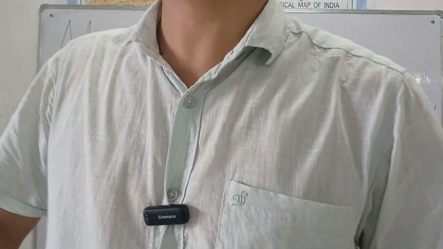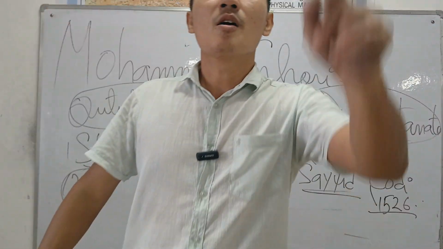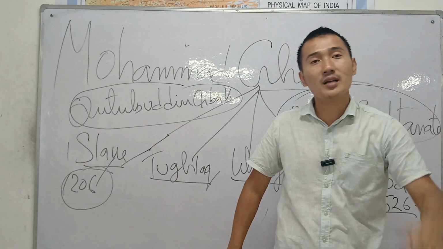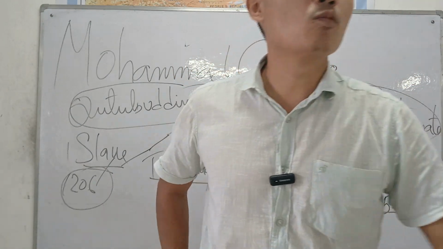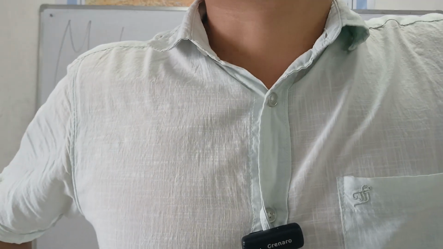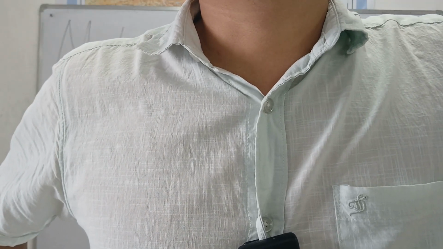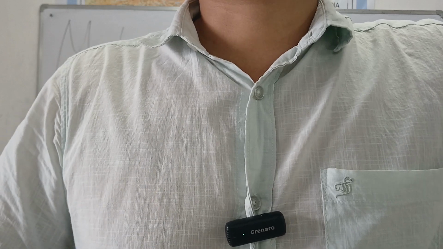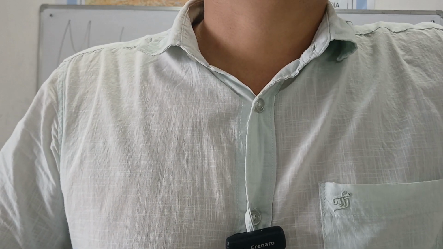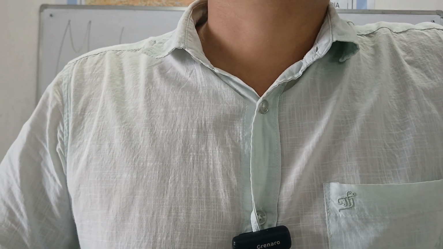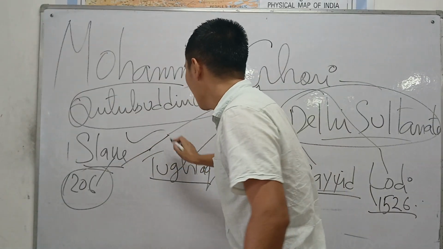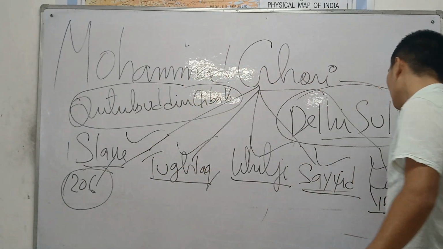Please write down, this is going to be asked. From 1206 till 1526 is known as the reign of the Delhi Sultanate, the Muslim dynasty. You can write. But here, you will take how many names? You will take five names: Slave, Tughlaq, Khilji, Sayyid, and Lodi.